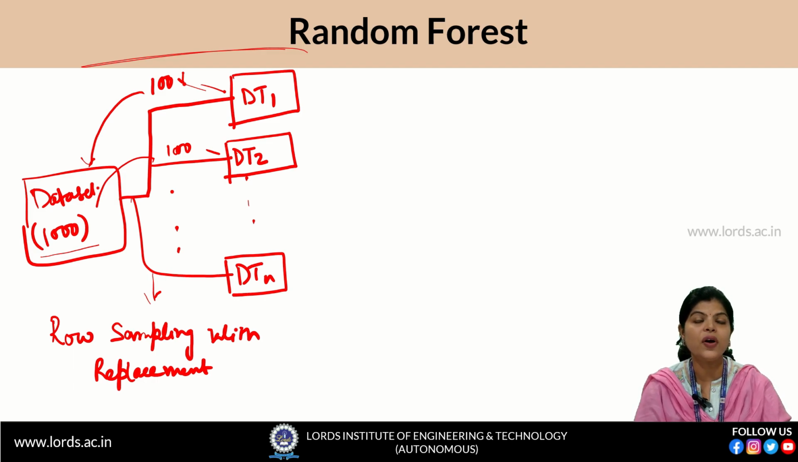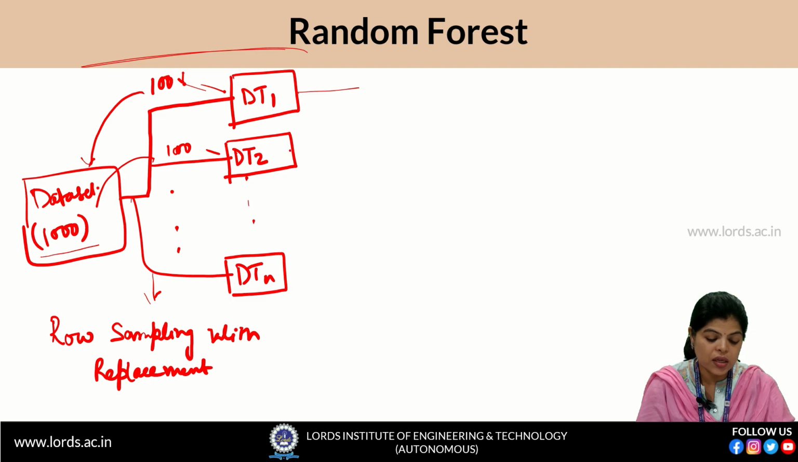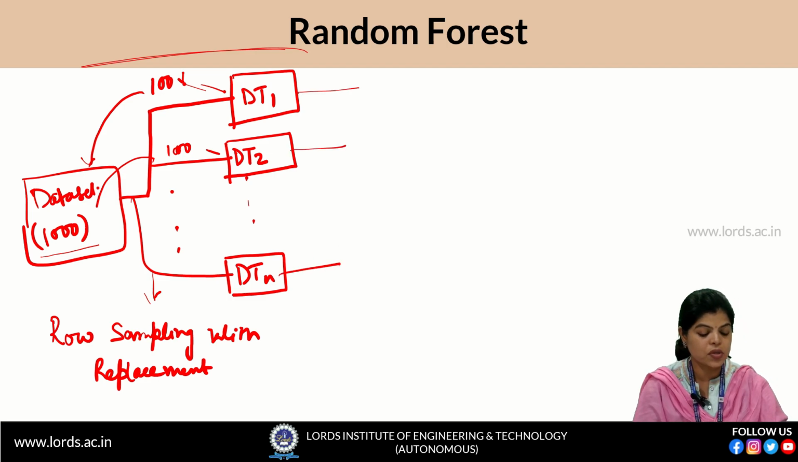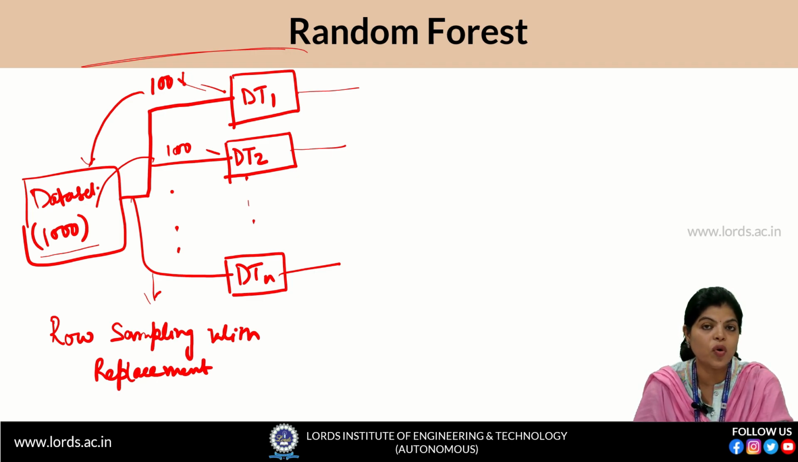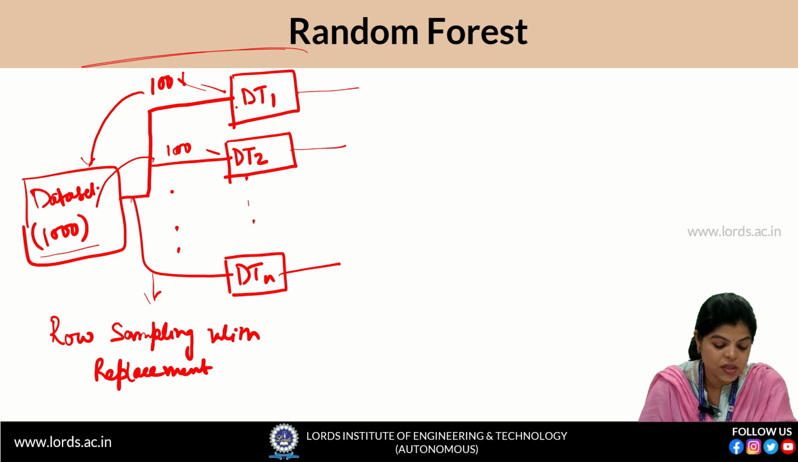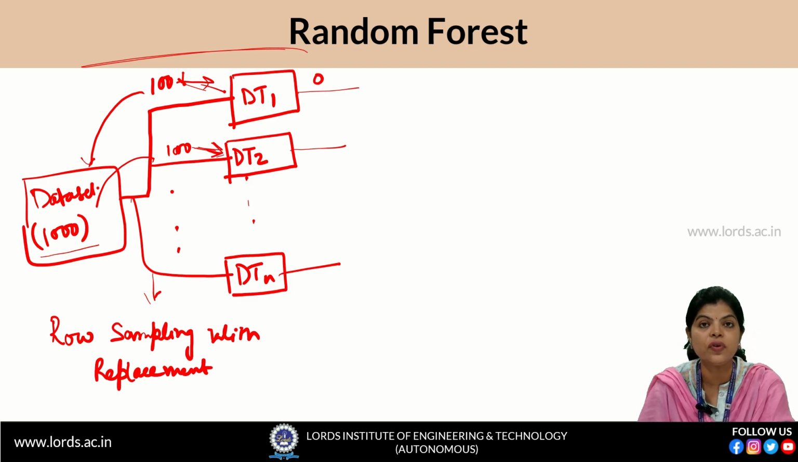Now, what happens in the testing part? Suppose this decision tree, and as we already discussed, decision trees are prone to overfit. So this decision tree will overfit with its 100 rows, and DT2 will overfit with its 100 rows and so on. Suppose for the first incoming test data it gives the result 0. Take the case of classification, where random forest is used for binary class classification.